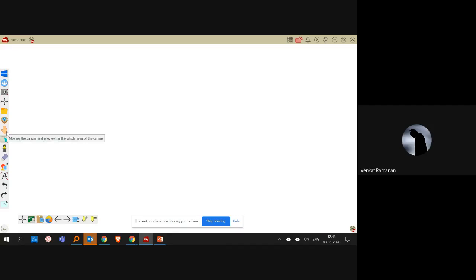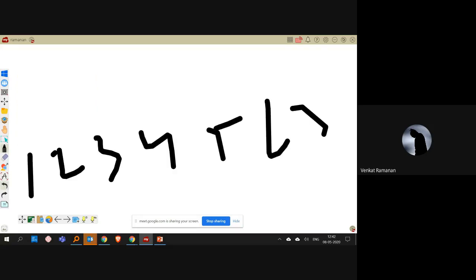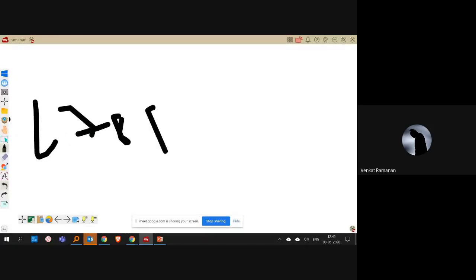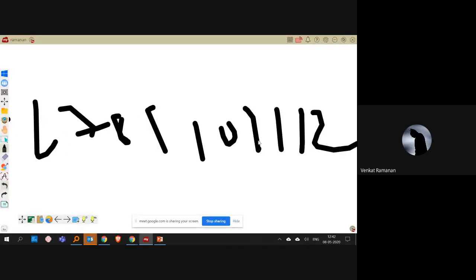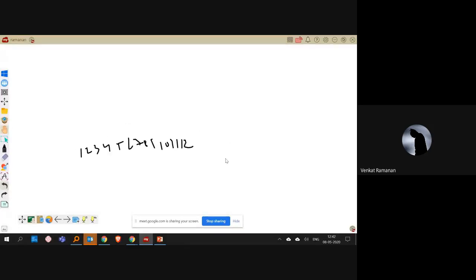The one question you would have is whether I can use only this area. For example, I have already written something here, but it's a very long sum, and I wanted to have it solved on the same page. It's very simple. You can just select this hand, move the entire canvas, and again start writing here. I'm using my mouse and my touch laptop, so probably it will not be clear. Again, I can move this and start using it. Once it is done, I can zoom out and see the entire thing, and when you save this, the entire writing on your board will be saved as a single page.